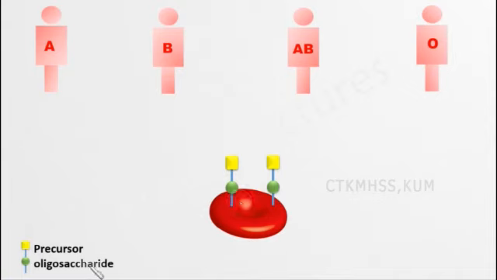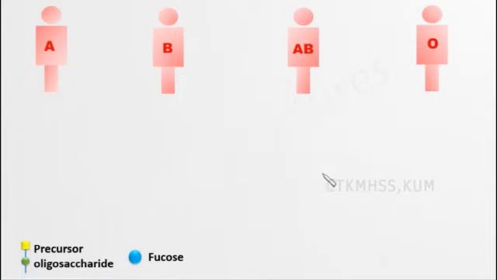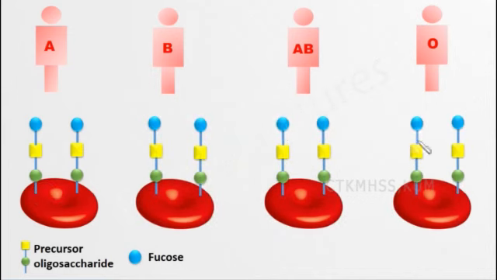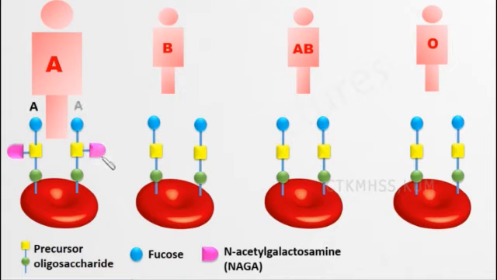All humans also express the transferase enzyme that transfers and attaches fucose to the precursor oligosaccharide. So this fucose will bind to the precursor oligosaccharide and result in the formation of H antigen. When the oligosaccharide binds to the fucose, it is called H antigen. But what makes the difference in the blood group is, in this first type you can see N-acetyl galactosamine. This enzyme helps in the binding of N-acetyl galactosamine to the H antigen. We call it A type.